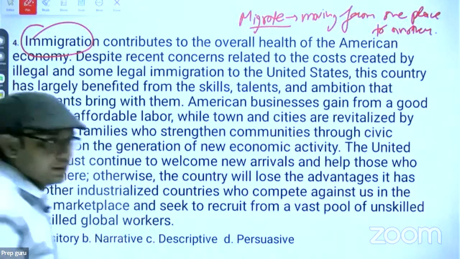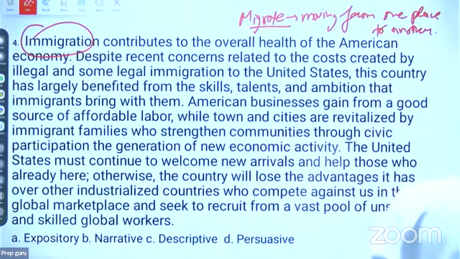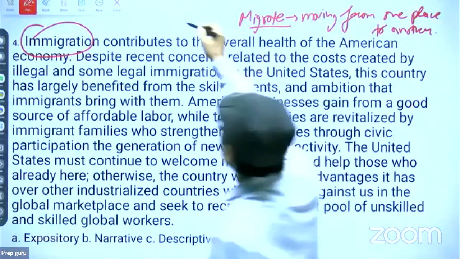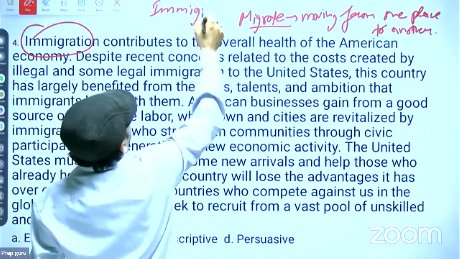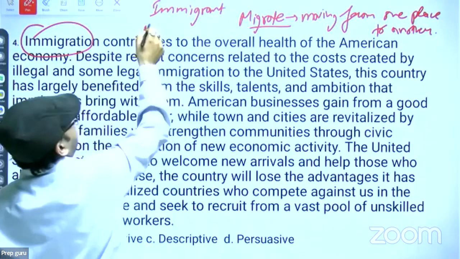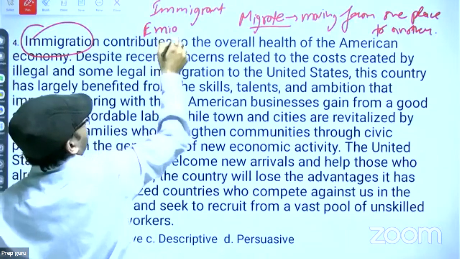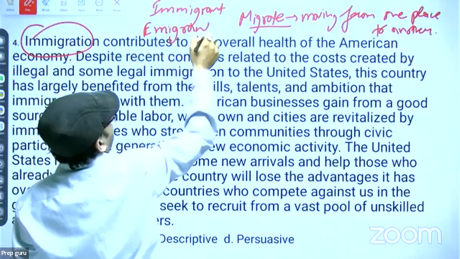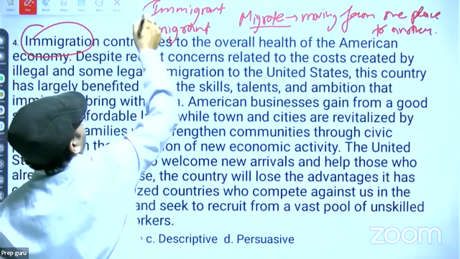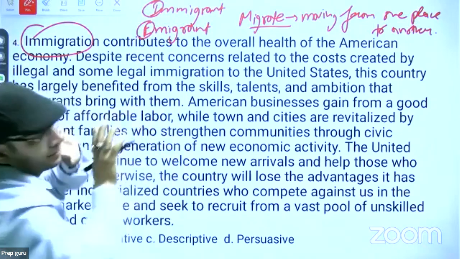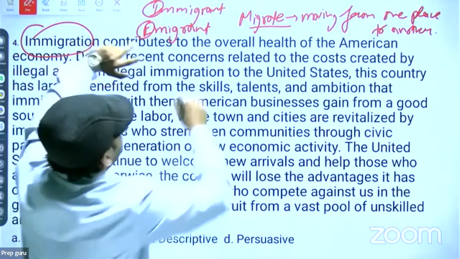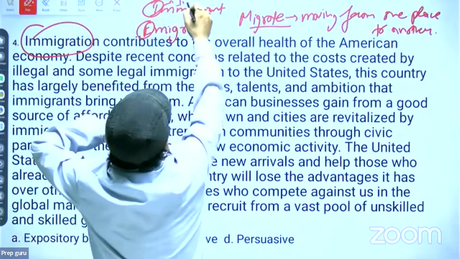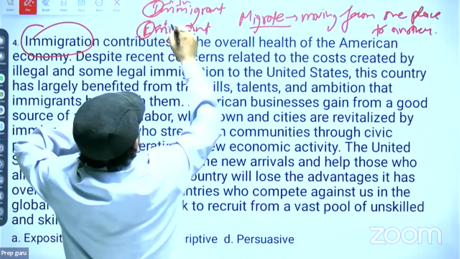इसी से two words निकले हैं. One is immigrant and the second one is emigrant, right? Spelling पर focus करना. One is E and other is I, right? तो इसको ऐसे to remove the confusion, कई students इसमें confuse हो जाते हैं. I for in, E for exit, ऐसे याद रखना.